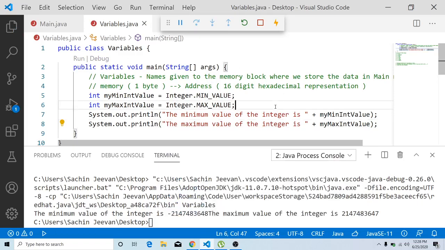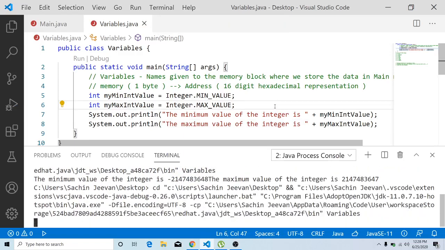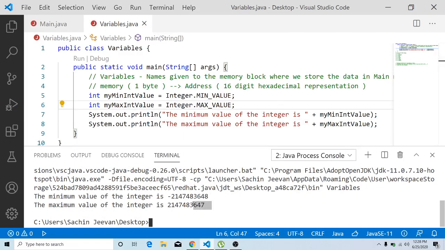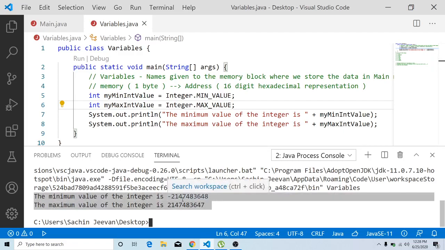Now let me go for the execution. You are able to see that the minimum value of integer is -2147483648, and the maximum value of the integer is 2147483647.